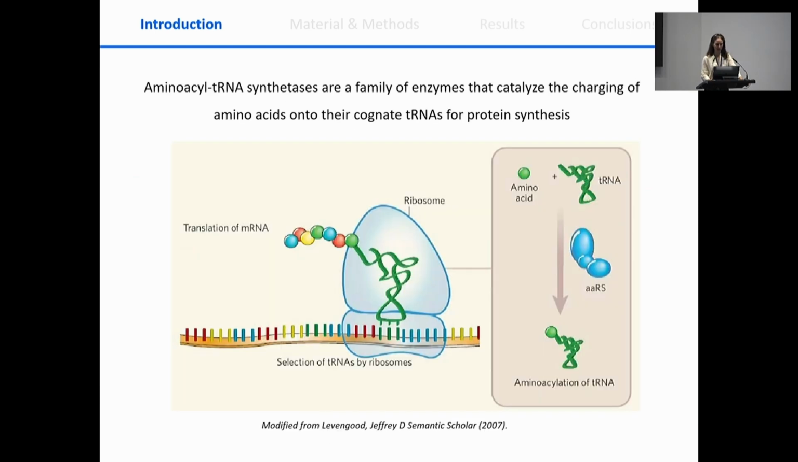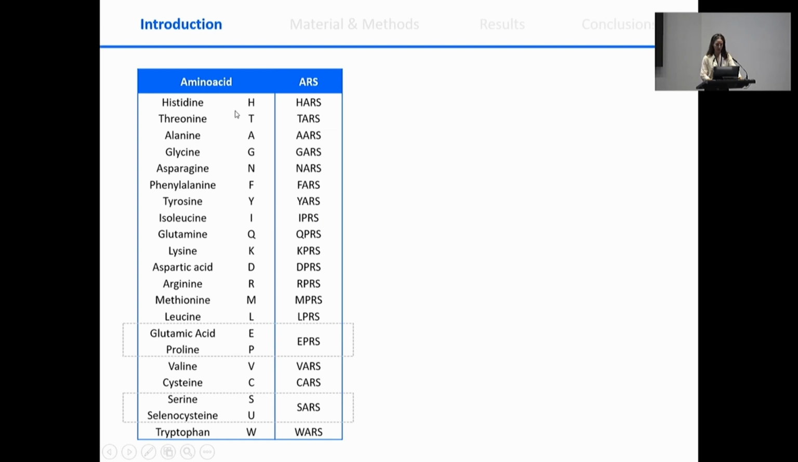Amino acid tRNA synthetases are a family of enzymes that catalyze the charging of amino acids onto their cognate tRNAs for protein synthesis on the ribosomes. For every amino acid, there is a synthetase that catalyzes the reaction that we have just seen, with some exceptions, for example, glutamic acid and proline, which have a unique synthetase for both of them, and the same happens for serine and selenocysteine.